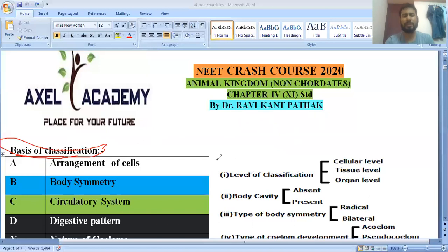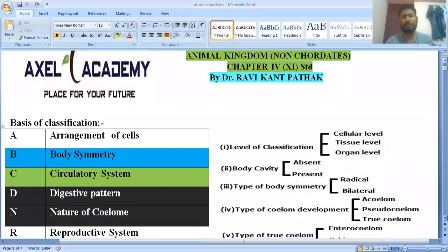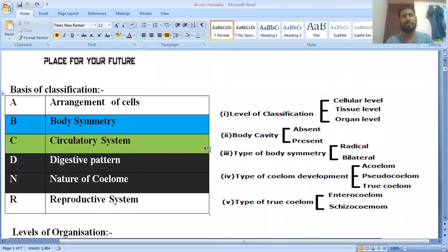So how have they been classified? Scientists have classified on the basis of some criteria or specific characteristics, and that is called the basis of classification. In this basis of classification we will discuss six topics, and they have given a pattern by which you can easily learn.